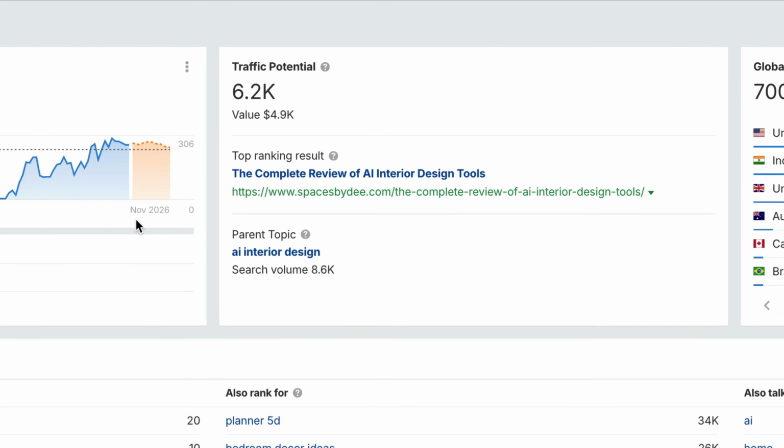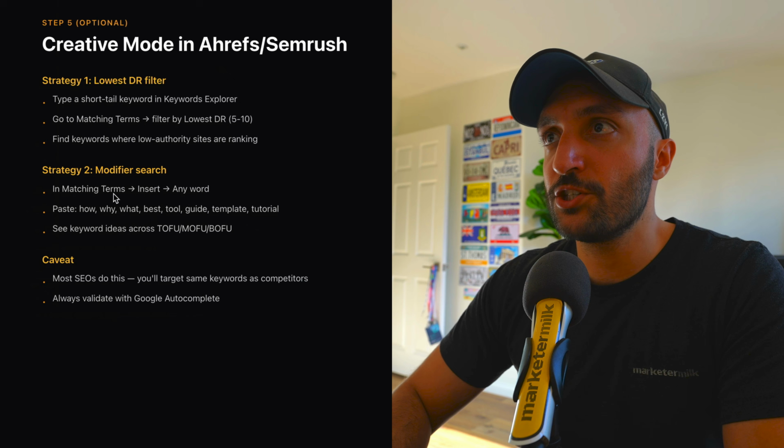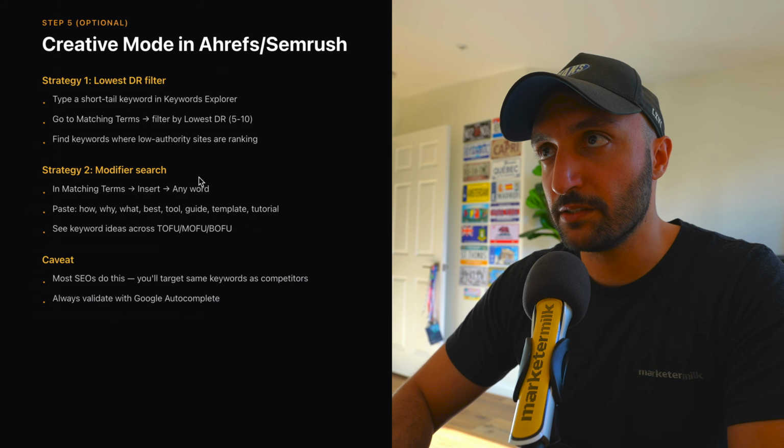In fact, according to Ahrefs, the value of this keyword is almost $5,000 per month, which means that you would have to spend, in this case, $4.9 thousand per month in ad spend to show up for the keyword interior design AI tool. Pretty powerful. Okay, that's the first strategy. Type in whatever keyword that is very broad within your niche, filter by matching terms, and then filter that by the lowest DR. Now, the second strategy is using the modifier search.